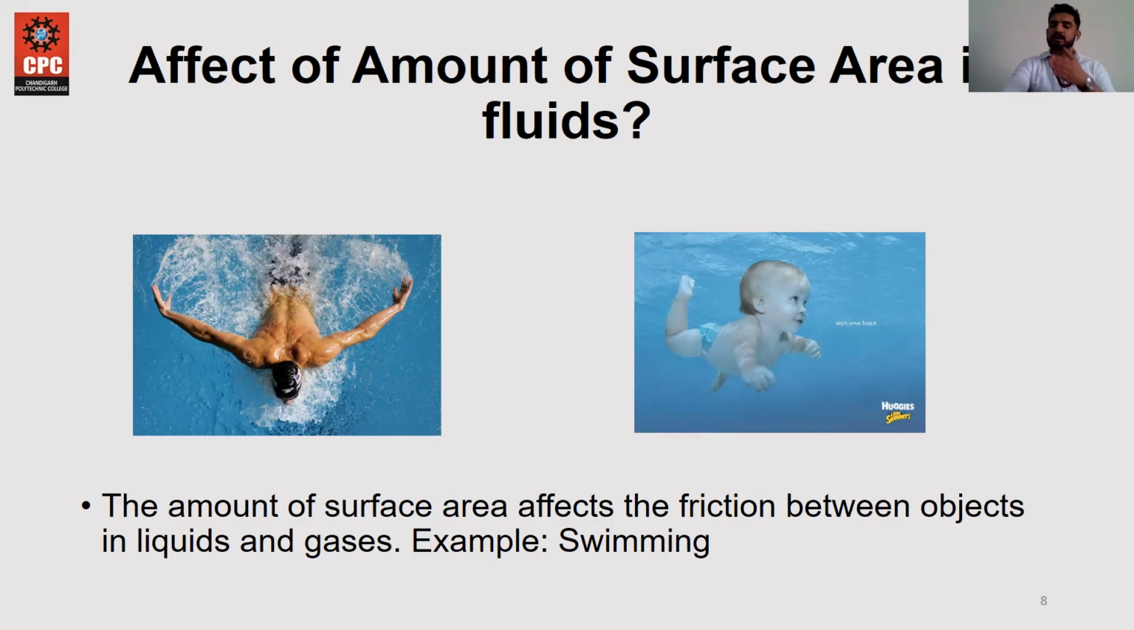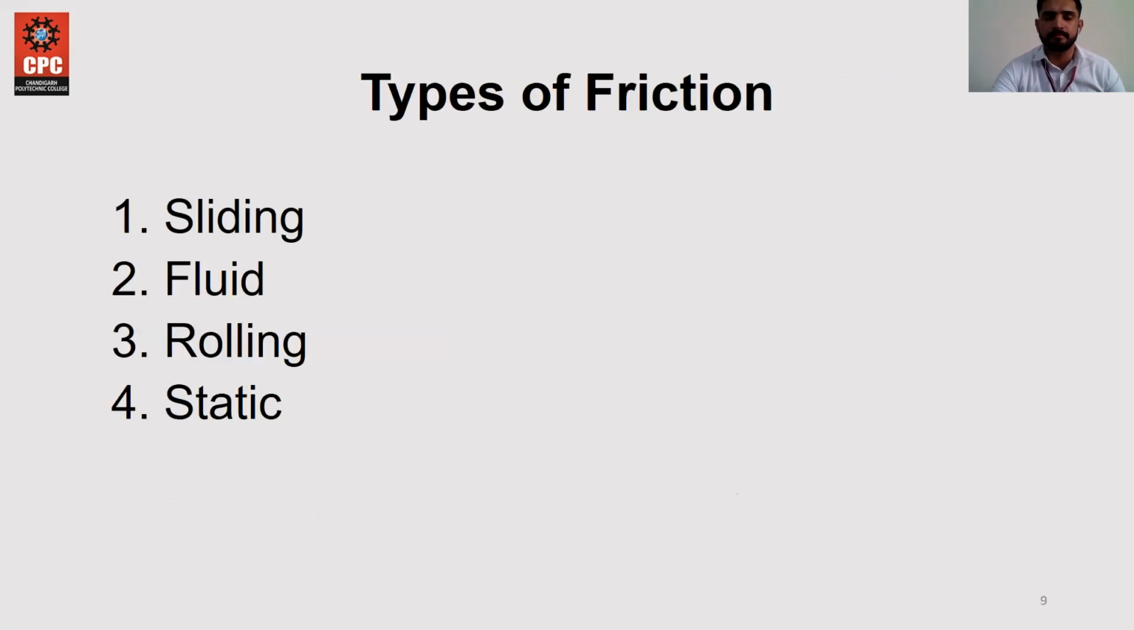A person can only swim in the forward direction due to the surface area of water, because friction occurs between the hands and the water, and a person or an object can easily move forward due to the friction in the liquid, friction in the surfaces. So this is the concept of friction in fluids.